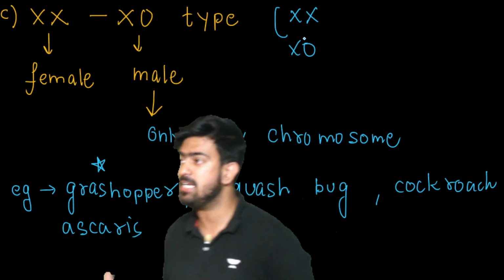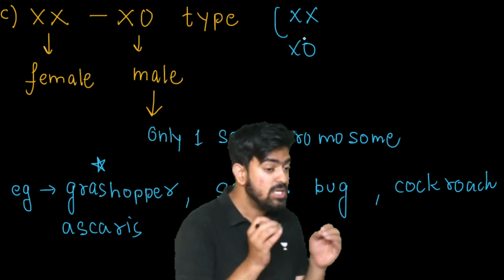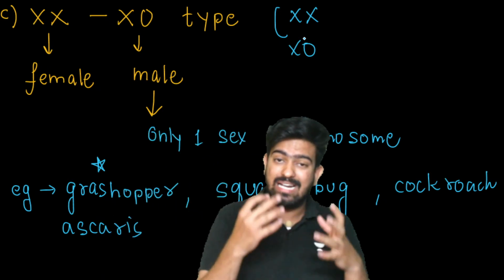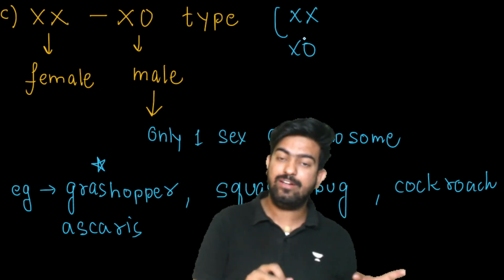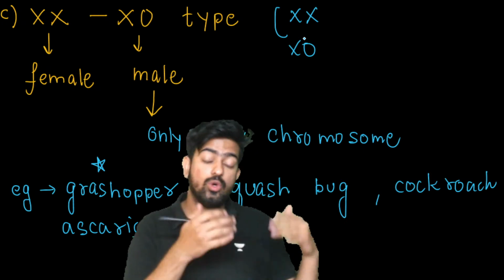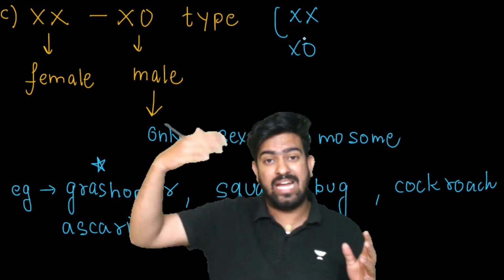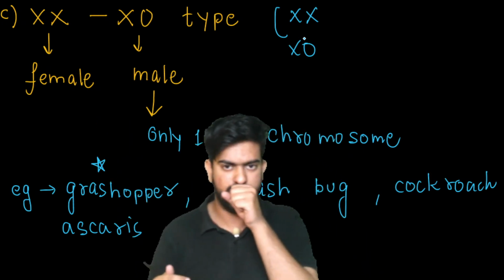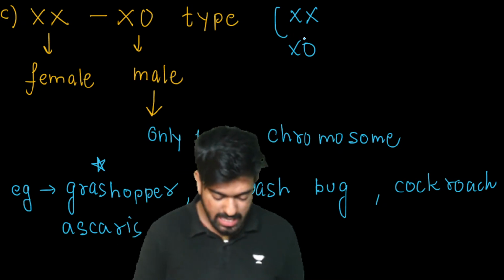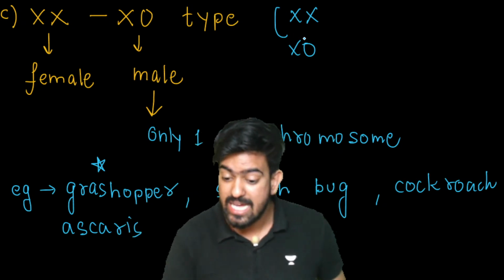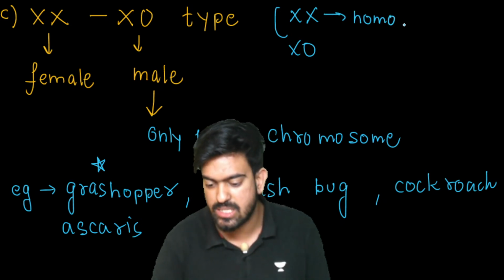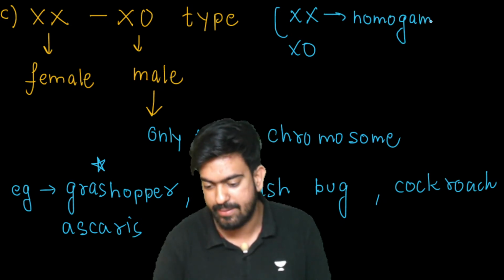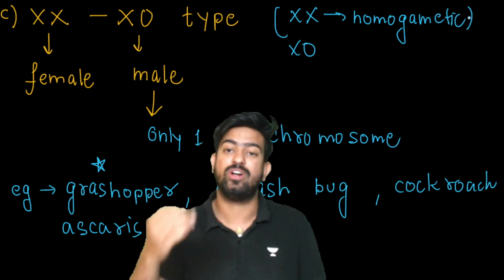What was homogametic, sir? Homogametic was that kind of organism which is producing the same type of gametes. Yes or no? Heterogametic was those type of organism in which different types of gametes are produced. So which one is homogametic and which one is heterogametic? Yes, XX is homogametic. And XO is what? Heterogametic.